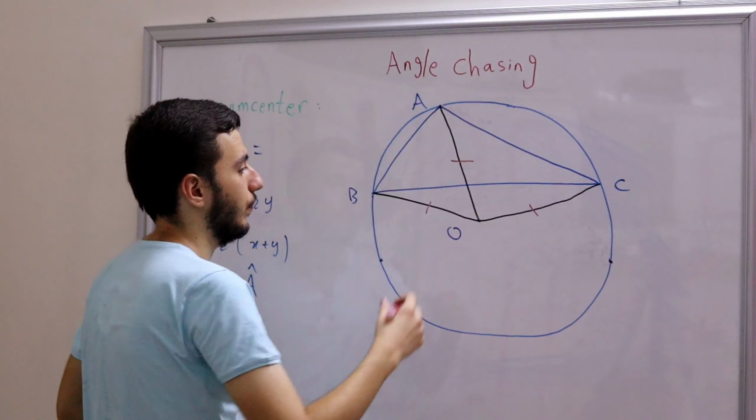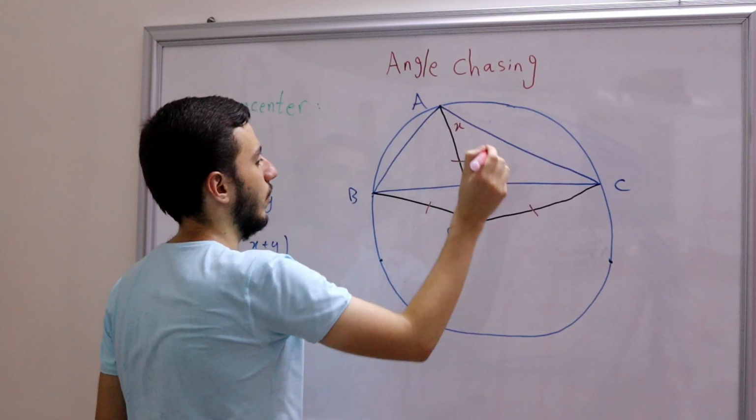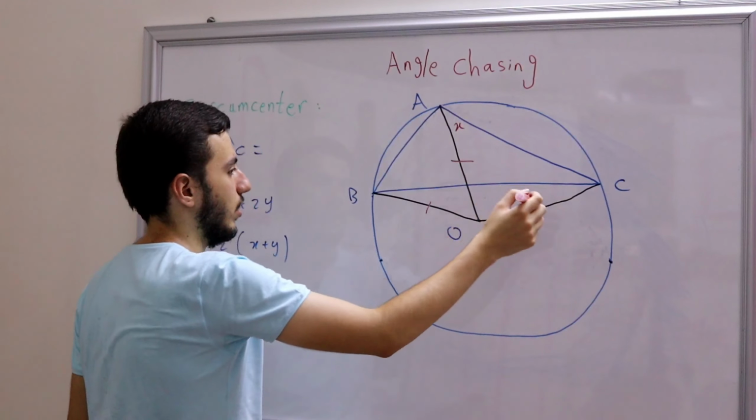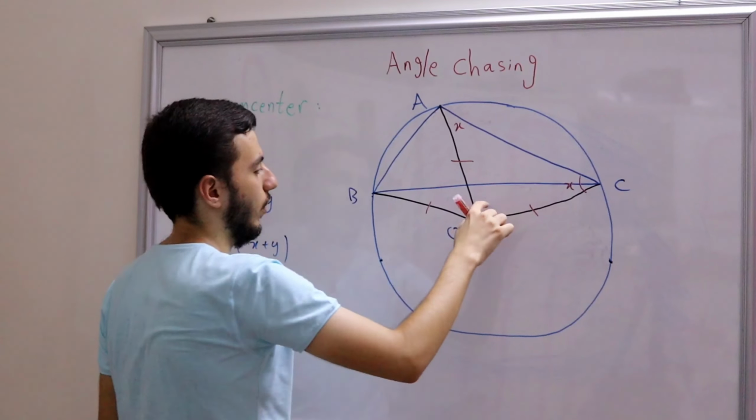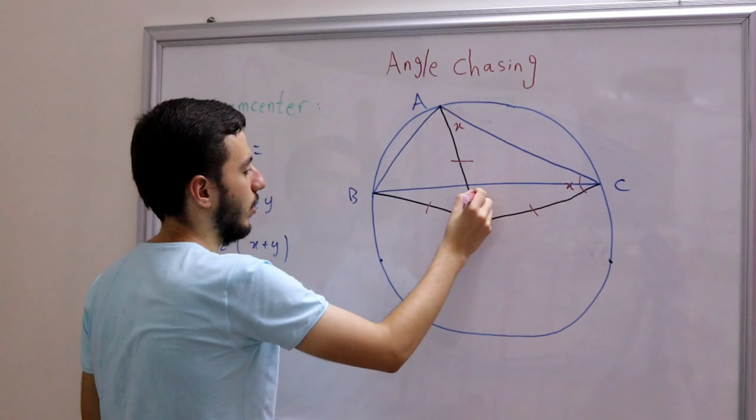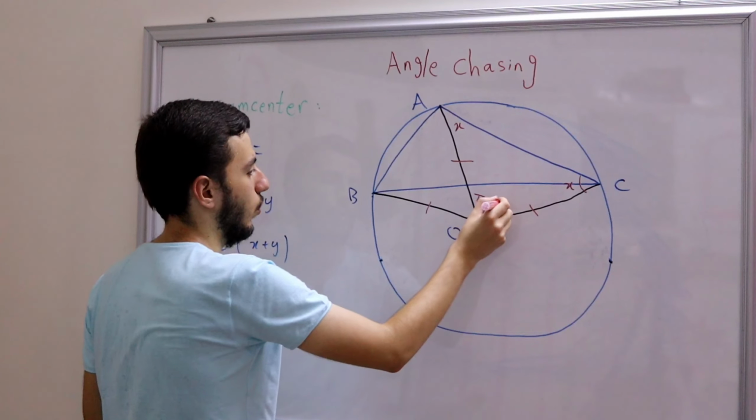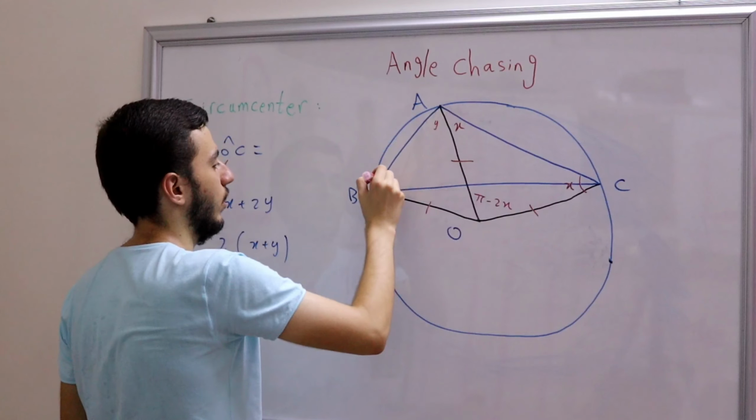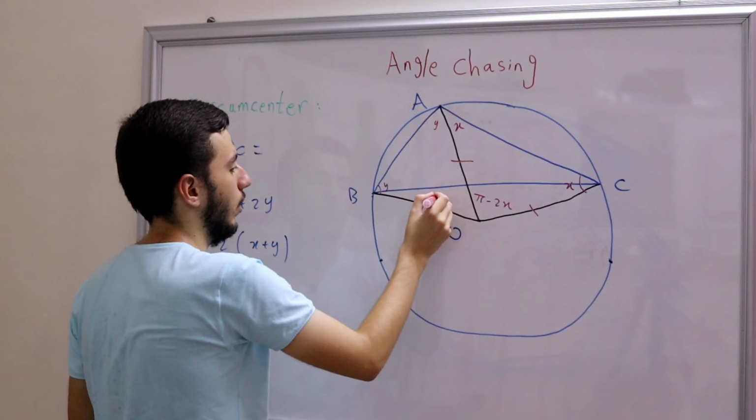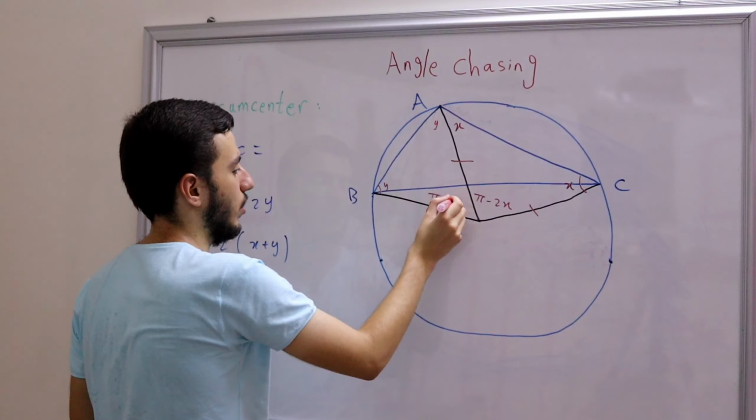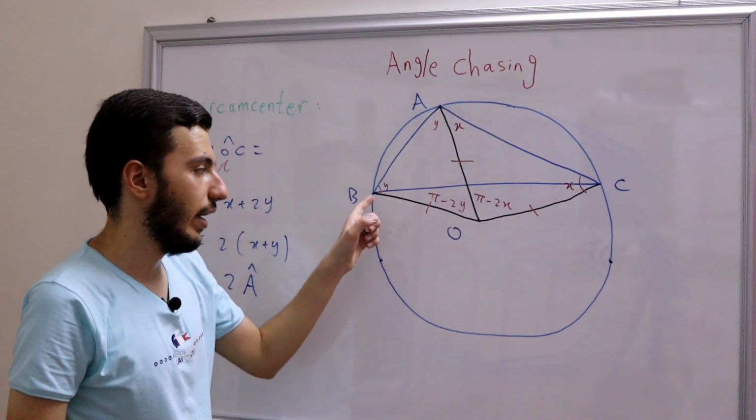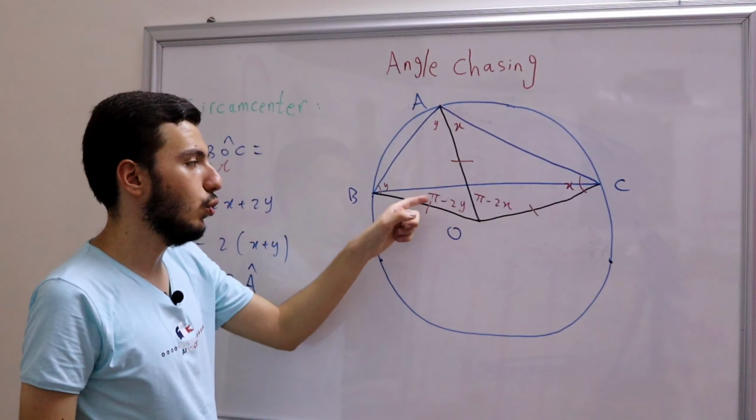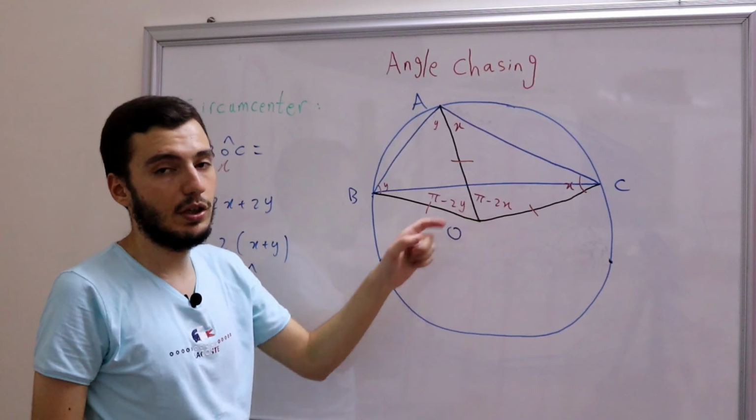So let's say this is X. Okay, if this is X, then this as a whole is X. And what is this one? Then this one is just simply pi minus 2X. The same here, Y, and pi minus 2Y. And what does that mean? That means that the angle BOC is simply 2 pi minus 2X minus 2Y, right?